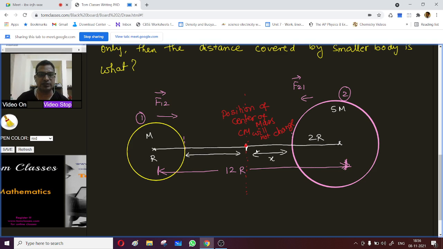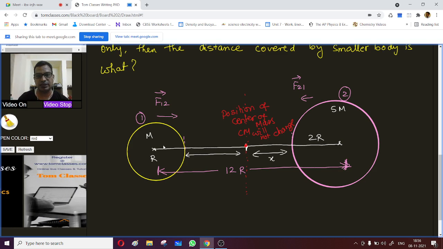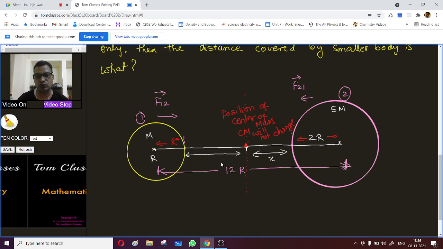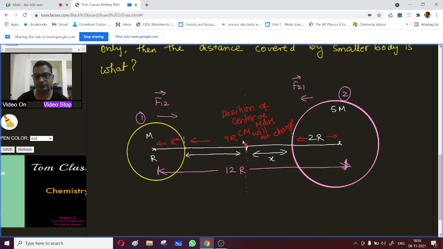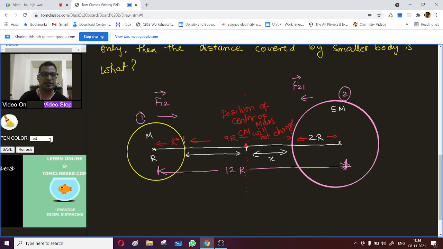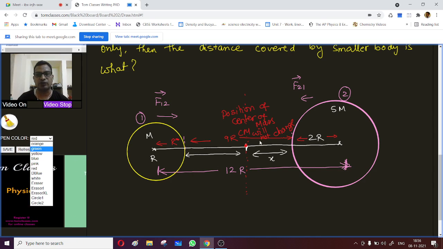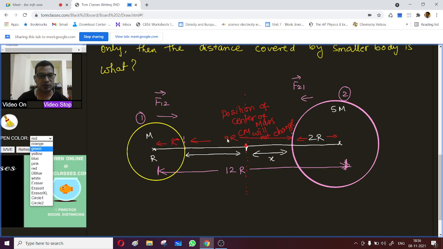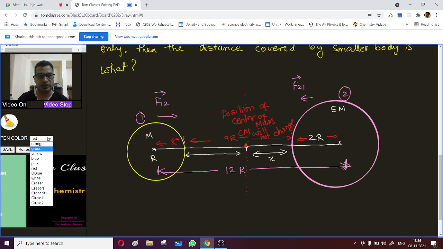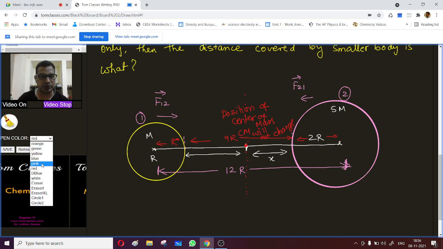Let this be r distance, and here it is 2r, right, till here. So what is the total distance here? It will be 9r, right? Okay, so this total distance is 9r. These bodies will move till they come in contact over here.